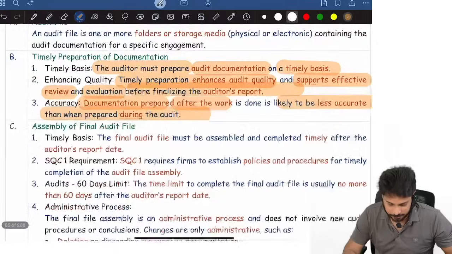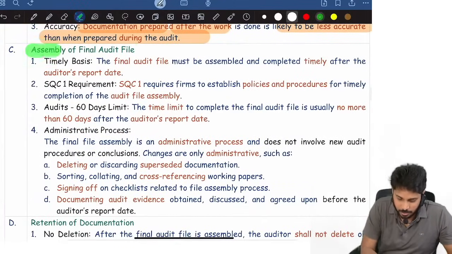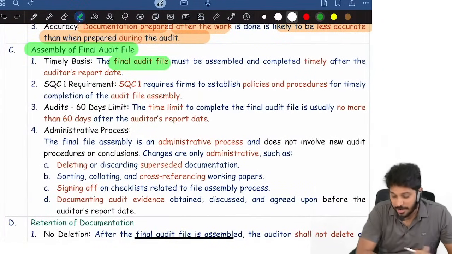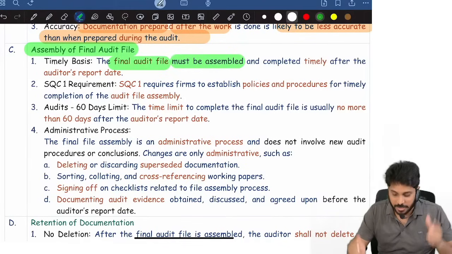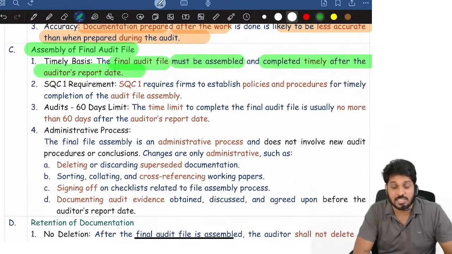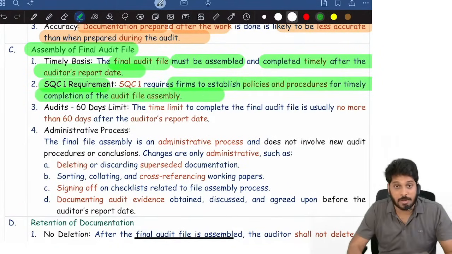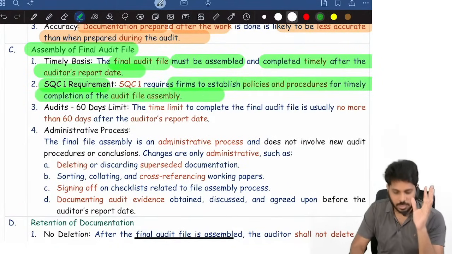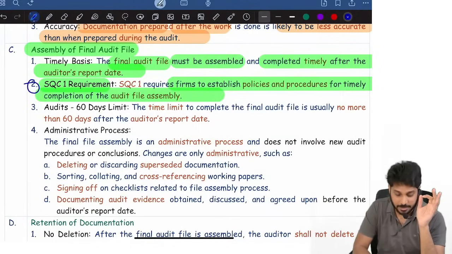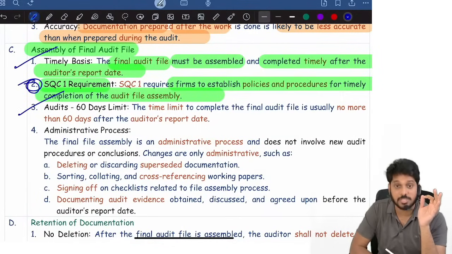Okay, next, assembly. What is assembly? Once the audit is completed, the final audit file must be assembled properly and completed on a timely basis after the audit report date. SQC 1 says the firm has to establish policies for proper assembly of the audit file. Many students will forget this point. In timely assembly, they'll write the first point and the third point, and they'll miss the second point.